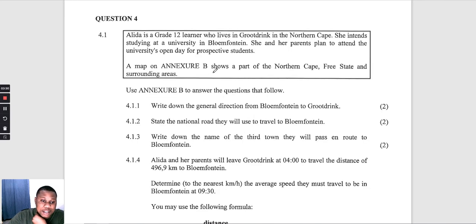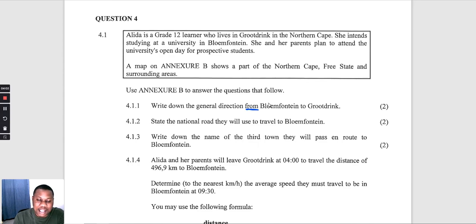So they say write down the general direction from Bloemfontein to the Groot Drink. So this is the very important part: from. And remember guys, if you're watching this video and on Monday, which will be the 8th of May 2023, you will be writing paper 1 supplementary, this information is going to be part of the exam.